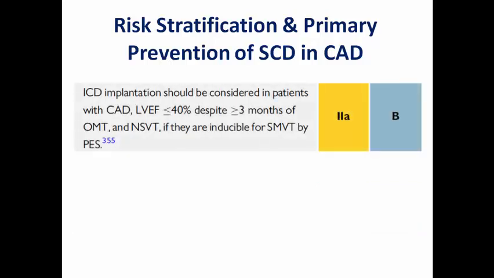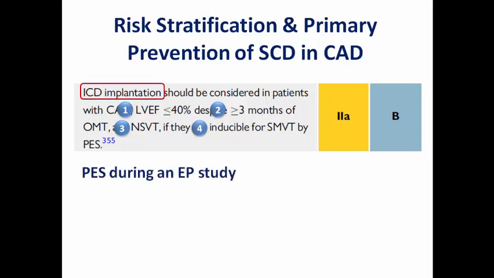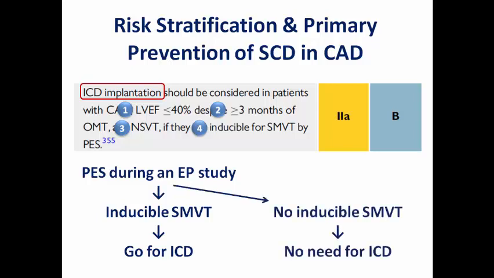If the patient is having ejection fraction less than or equal 40% despite 3 months of optimized medical treatment, and the patient develops non-sustained VT, and then we had an EP study with inducible sustained monomorphic VT after programmed electrical stimulation, so this patient is indicated here for ICD implantation. So we are going for programmed electrical stimulation during EP study. If the patient has inducible VT, go for ICD. If the patient has no inducible VT, there is no need for ICD.